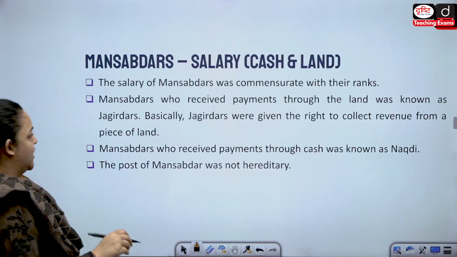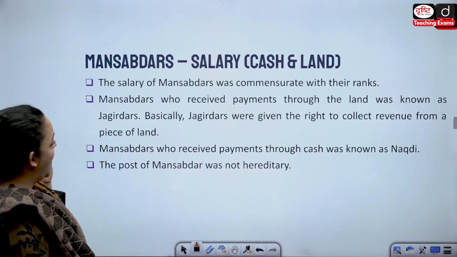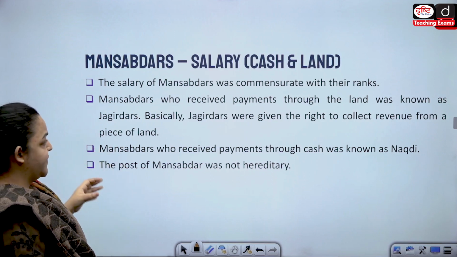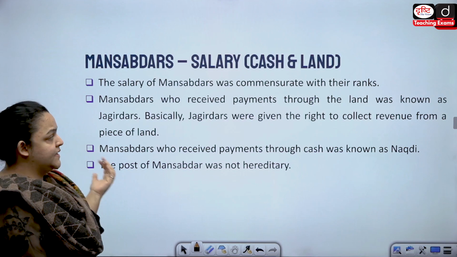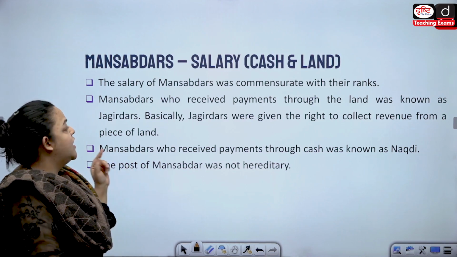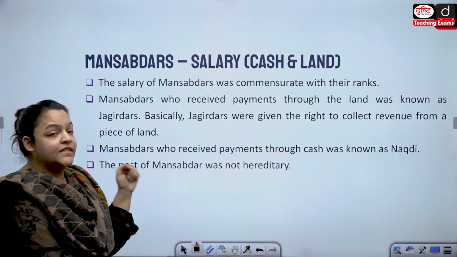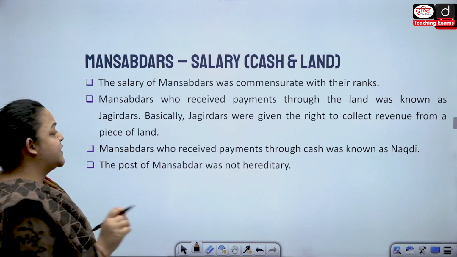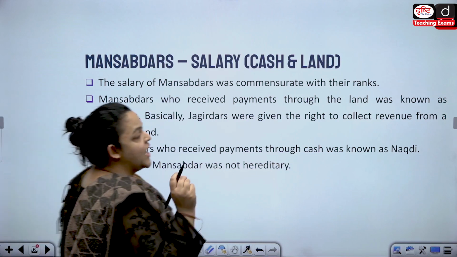Okay. So, let's see how the Mansabdars were getting their salary. The salary of the Mansabdars would obviously be according to their ranks. Now, there were Mansabdars who received payment through land, and this land was known as your Jagir.